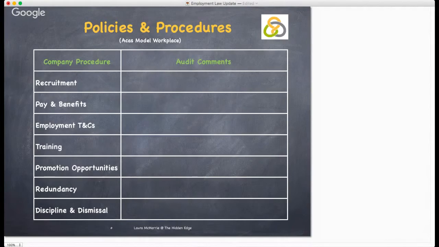You can also go to the ACAS website, where you'll find the ACAS Model Workplace. This is an online self-assessment that will allow you to review your business online. The Equalities Act extends protections that were previously not specifically covered. Employers now need to be aware of the 7 types of discrimination and ensure that not only they behave within the law, but their employees, suppliers, and their customers do too.